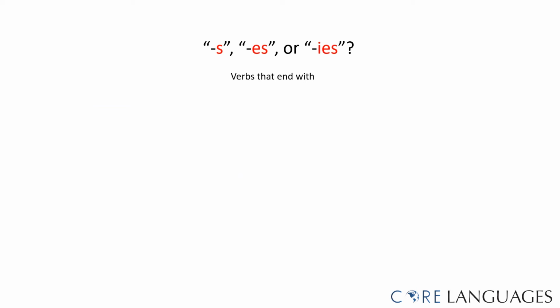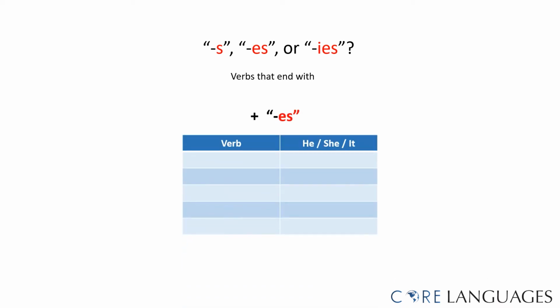When to use s, es, or ies for he, she, it depends on the spelling of the verb. Let's look at verbs that use the ending es. If the verb ends on s or a double s, for example, the verb to bus, we add es for he, she, it.